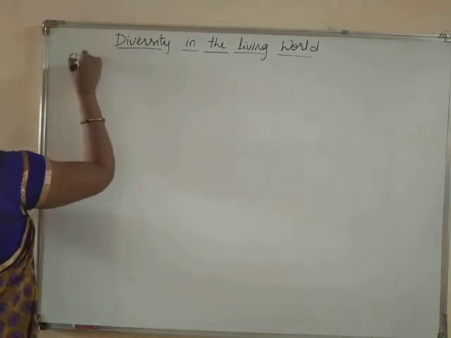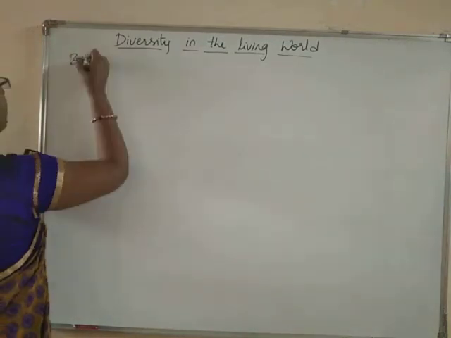So we are now learning regarding binomial nomenclature.